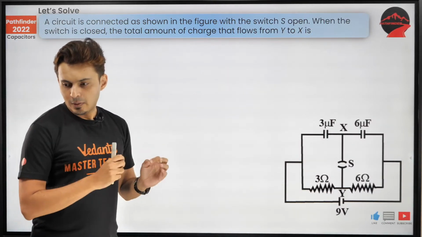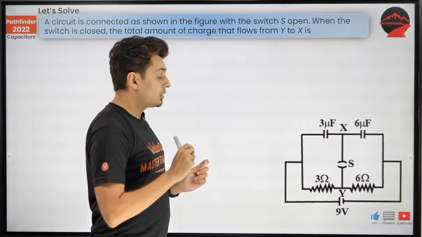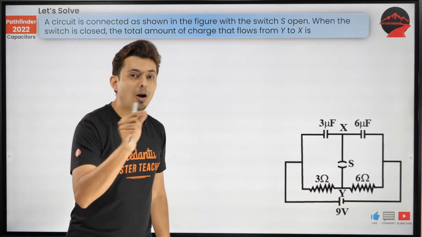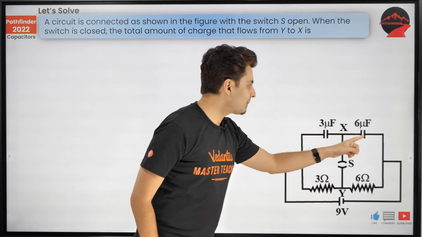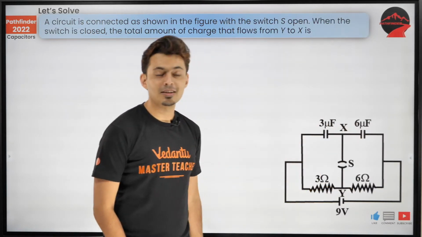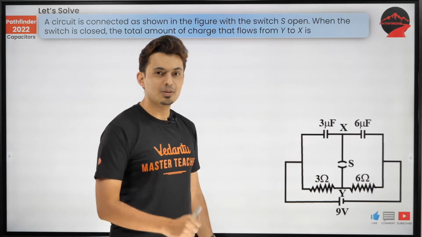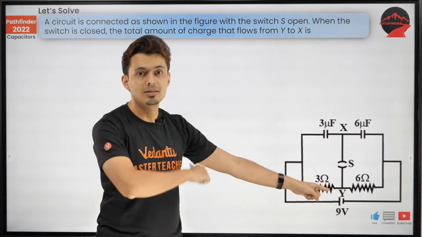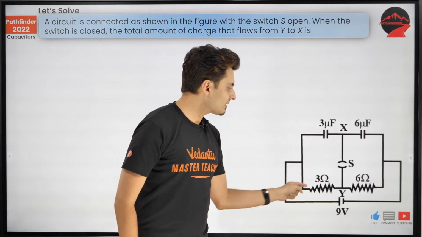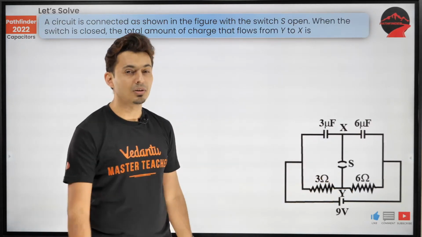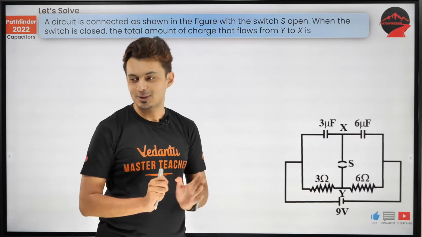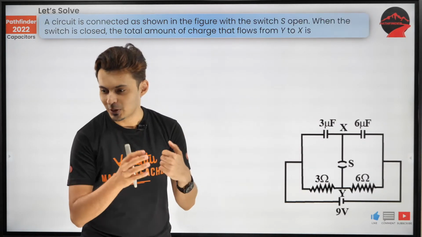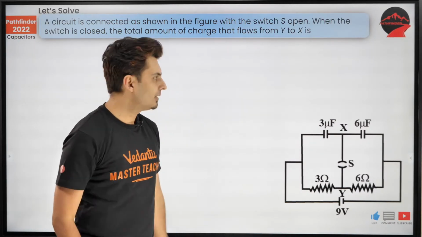Now, the thing is, it's not a balanced circuit. A lot of people might think it's a Wheatstone bridge. Wrong. Capacitor, capacitor, resistor, resistor: no, it's not a Wheatstone circuit. Capacitor, capacitor, capacitor, capacitor, then it's a Wheatstone. 2 resistors here, 2 resistors here, then it's a Wheatstone. Right now, it's not a Wheatstone, so you cannot do that. Yes, everybody will fall into the trap.